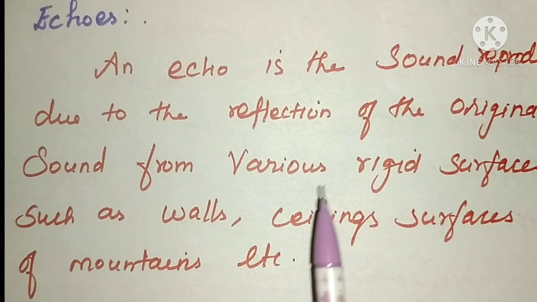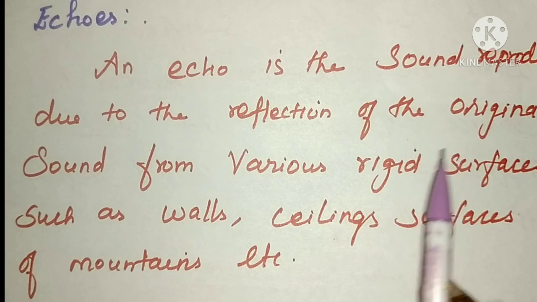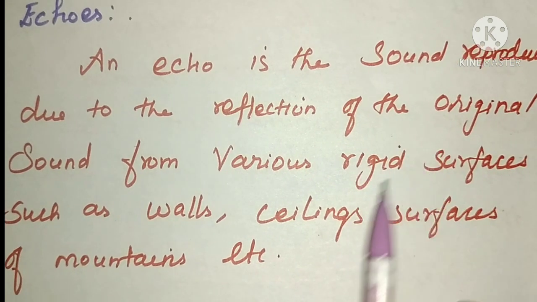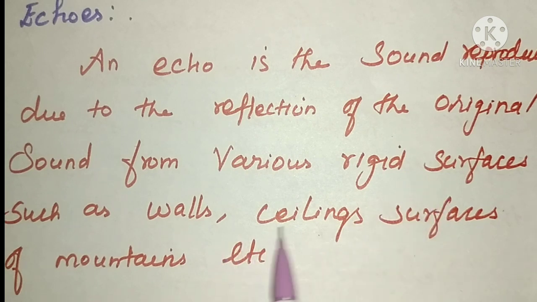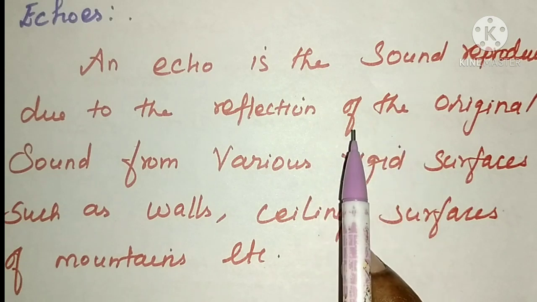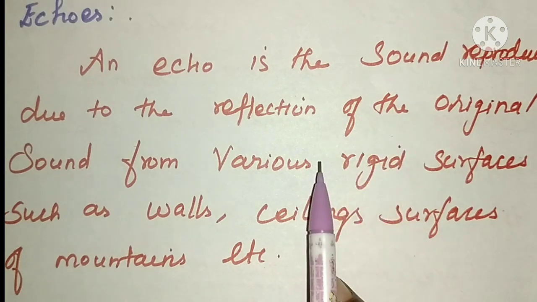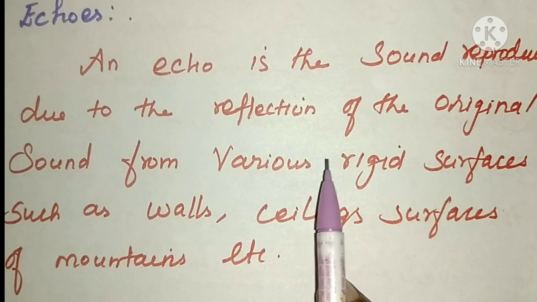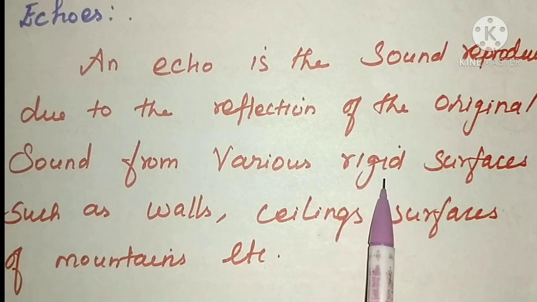What do you mean by echo? You all know that, isn't it? You all have heard the echo sound. An echo is the sound reproduced due to the reflection of the original sound from various rigid surfaces like walls, ceiling, surface of a mountain, etc. If you stand near the mountain and you are speaking, we can hear our echo sound, isn't it? Yeah. So echo is the sound reproduced due to the reflection of the original sound.